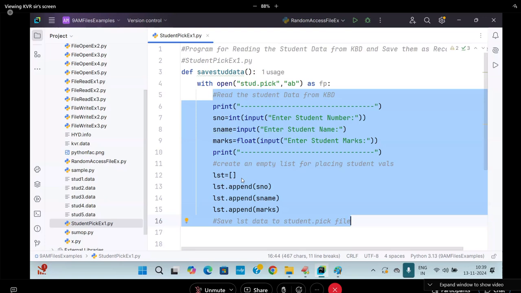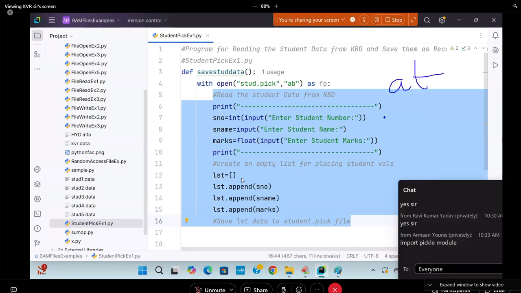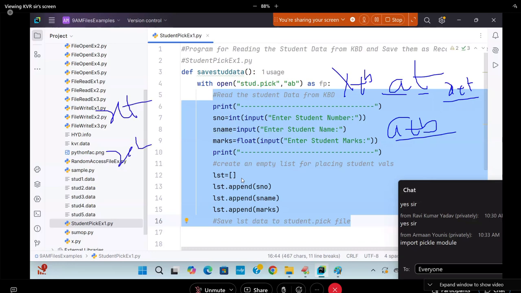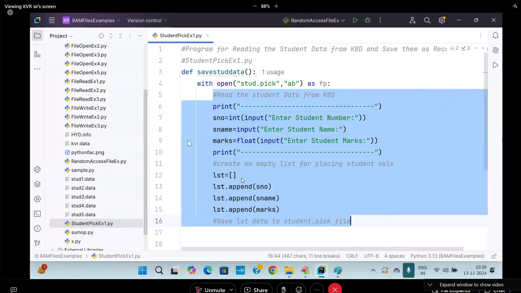Understood? What if I write AT? A is the mode, T is the file type, text file. Next is called what? A plus B. A plus B is not addition, it is A plus mode with binary. Understood? X plus B means X plus mode with binary. X plus T is called what? X plus mode with text file. XT, X mode with text file. XB, like that. When to take a binary file and all those things you know already.